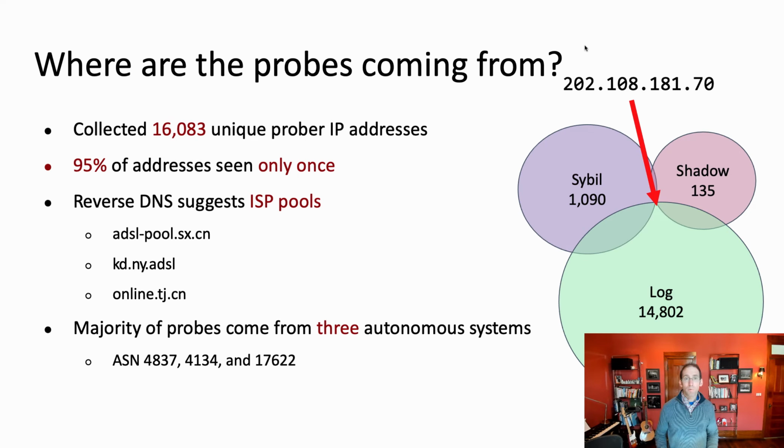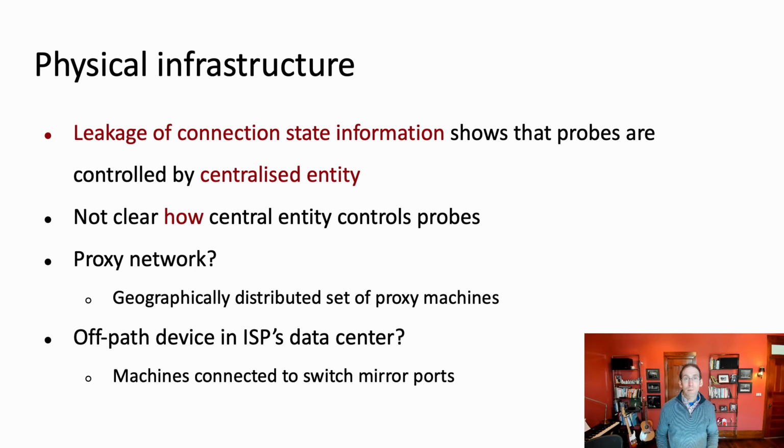A study that we performed in 2015 suggests that the infrastructure that China is using to probe the Tor network to discover proxies or relays that help clients inside the country circumvent censorship is quite substantial. Some leakage of connection state information from our measurement study indicated that these probes coming from the Great Firewall are controlled by some centralized entity, but it's still unclear how that central entity controls the probes.